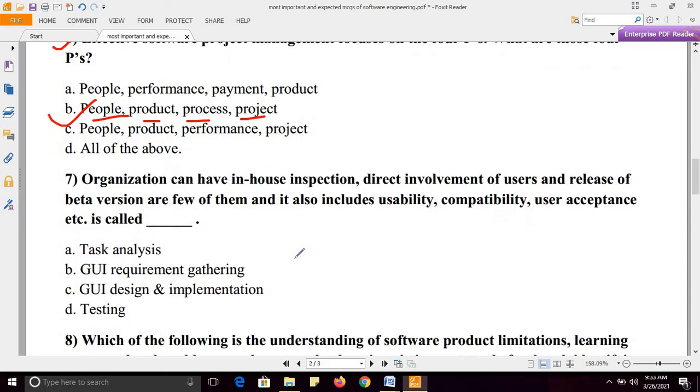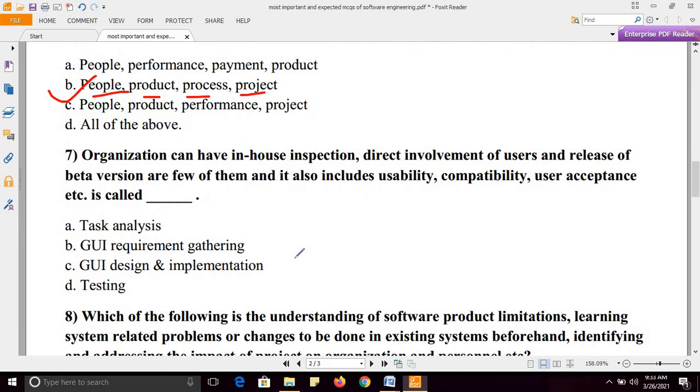Next. Organization can have in-house inspection, direct involvement of users, a release of beta version, or few of them.